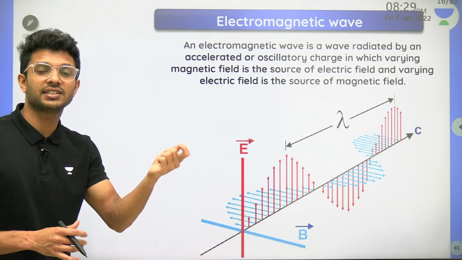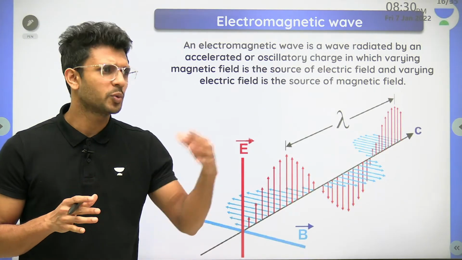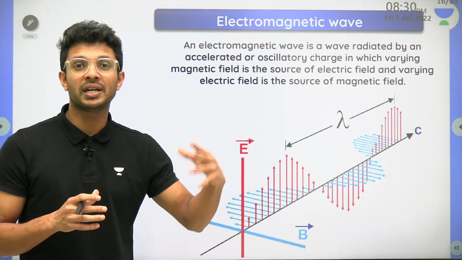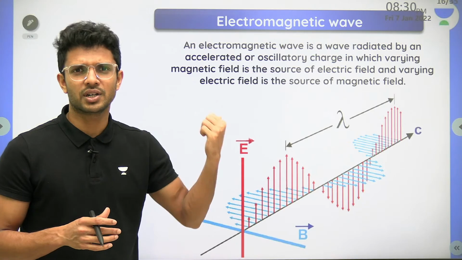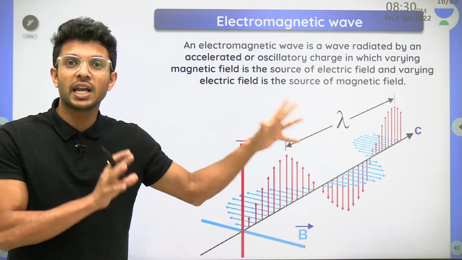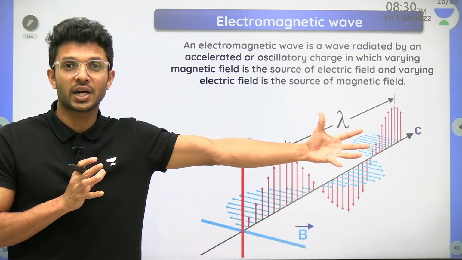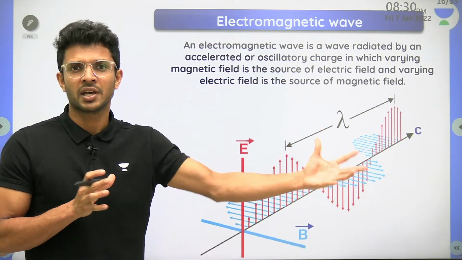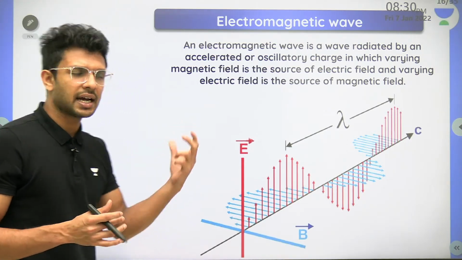It is that oscillating charge which is going to be the source for an electromagnetic wave. There are so many other sources and methods also, but this is one among them. We are not going for the actual explanation, which is out of scope of the concepts of 11th and 12th. So within the boundaries of what we have to learn in 11th and 12th, I'll just explain.